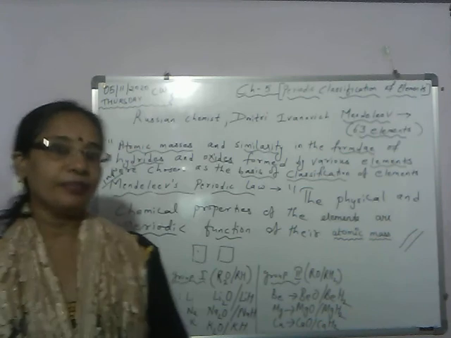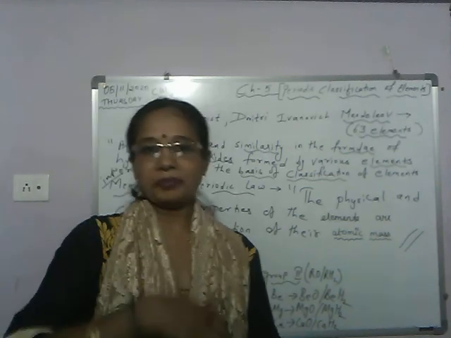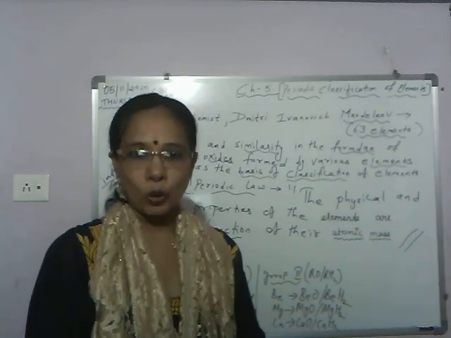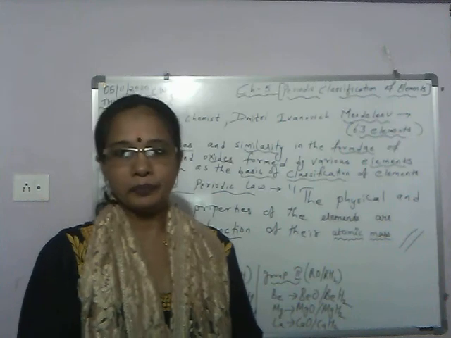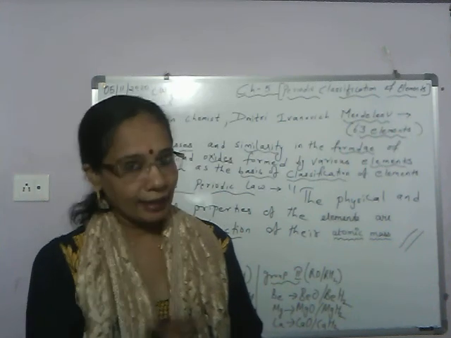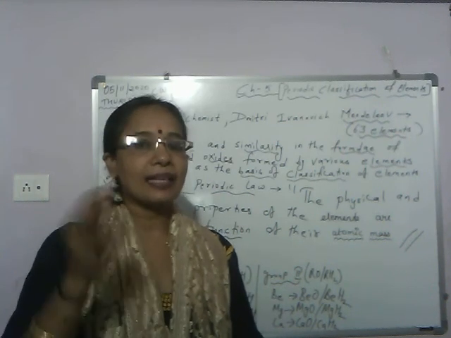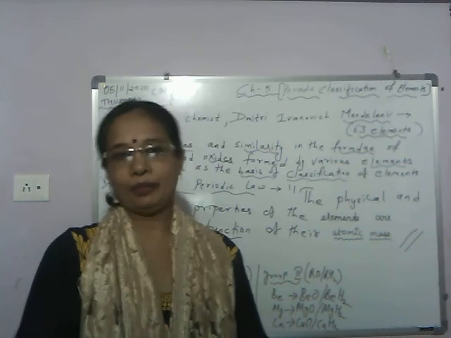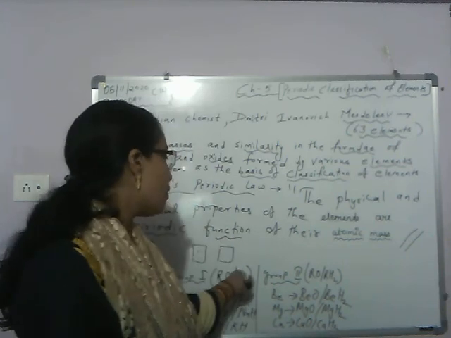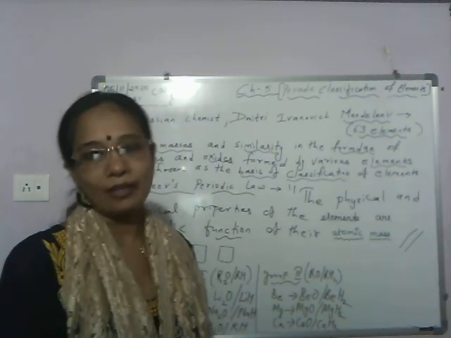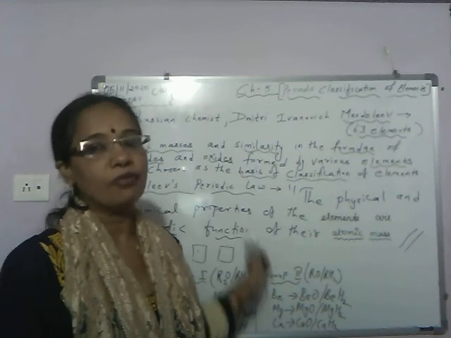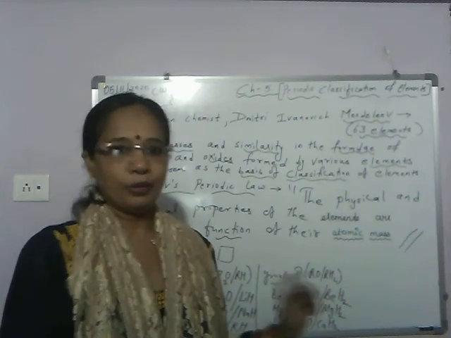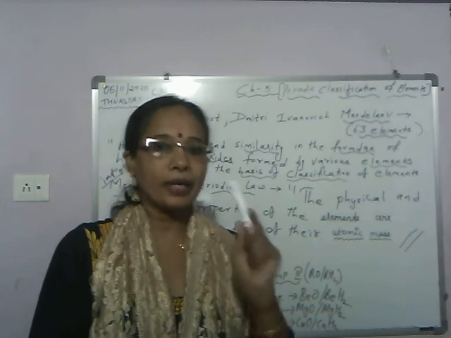So what do you find? All the elements which come under one group, one vertical column, have similar properties. Second thing, the formulas of their hydrides and oxides are also similar. So he gave a general formula for the oxides and hydrides of those elements which come under one group, one vertical column. Okay, so what is Mendeleev's periodic law?